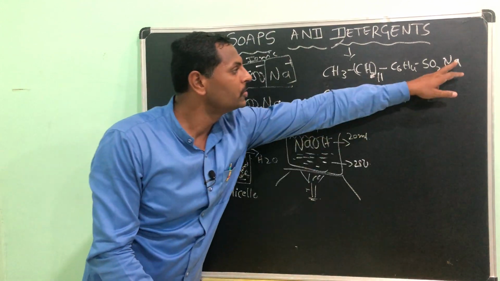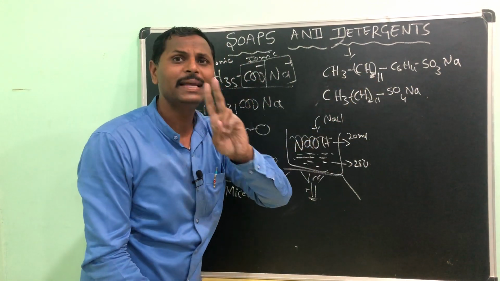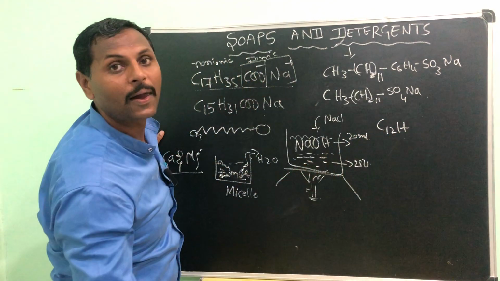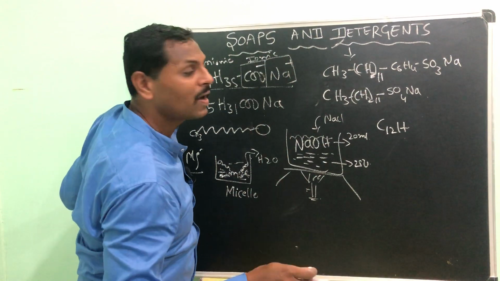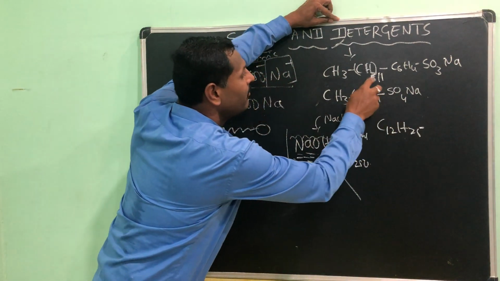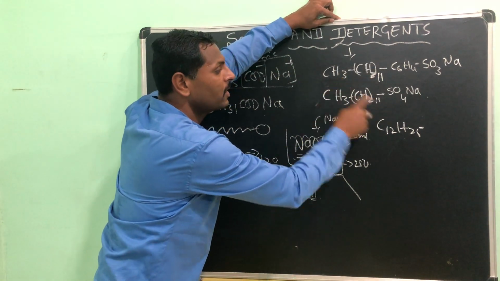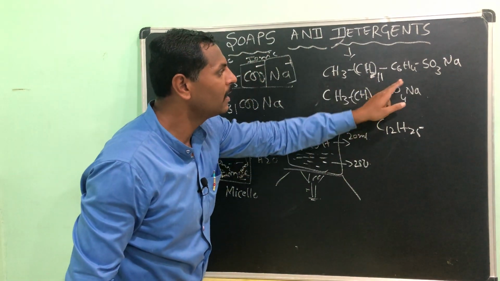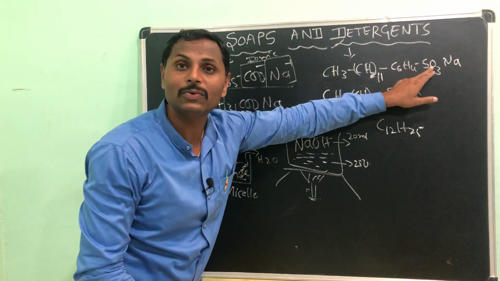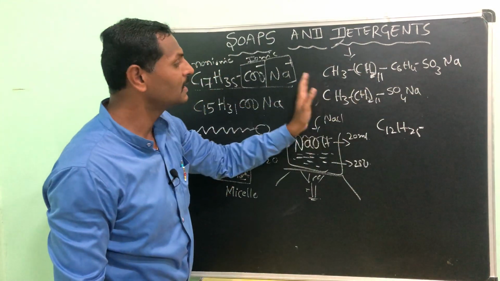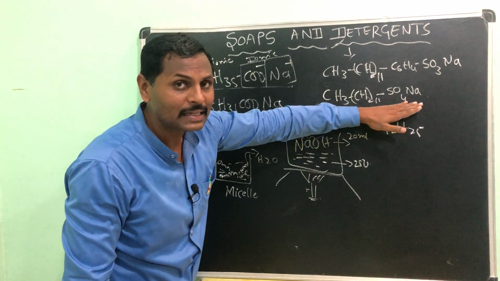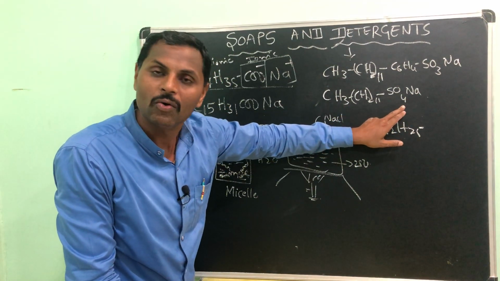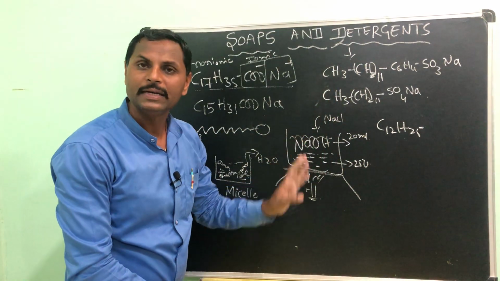Sodium dodecyl means C12H25, 11 CH2s are 22 plus 3 is 25, dodecyl. In sodium dodecyl benzene sulfonate, the SO3 group is the sulfonate group, whereas the second detergent is sodium dodecyl sulfate. These two are the examples for the detergents.